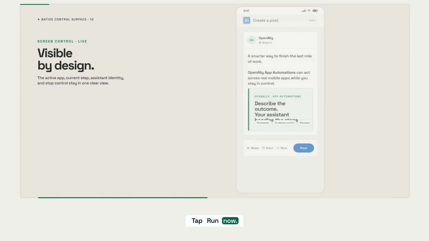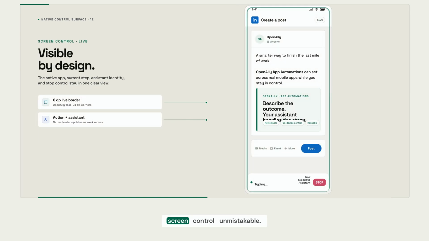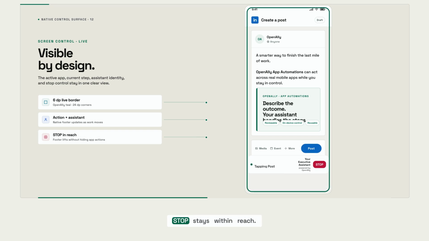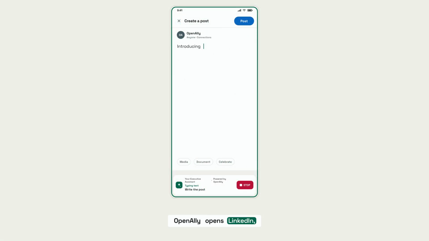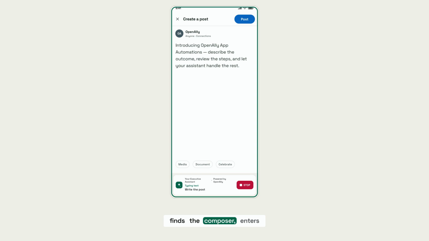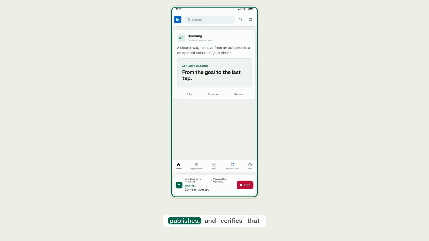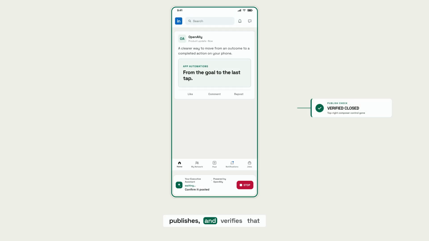Tap Run now. A teal border makes screen control unmistakable. The footer tells you what is happening, and Stop stays within reach. OpenAlly opens LinkedIn, finds the composer, enters the approved draft, publishes, and verifies that the composer has closed.